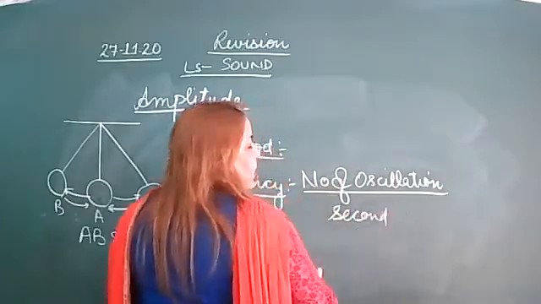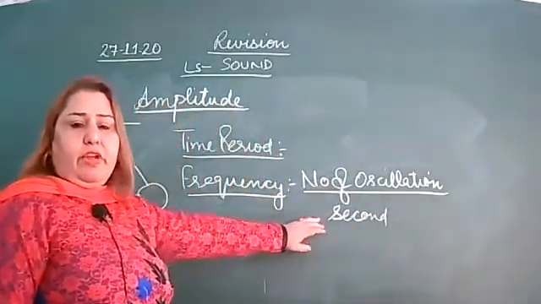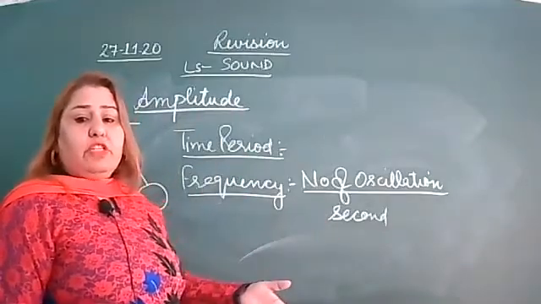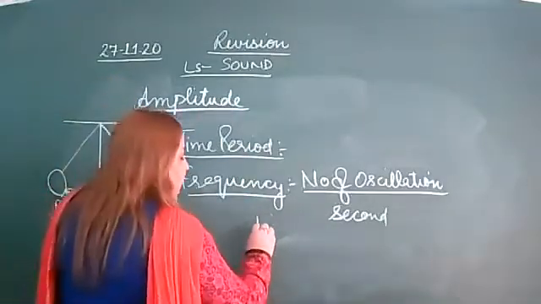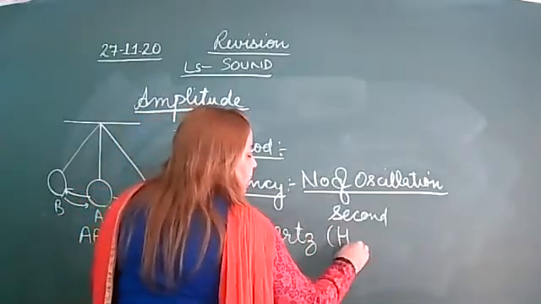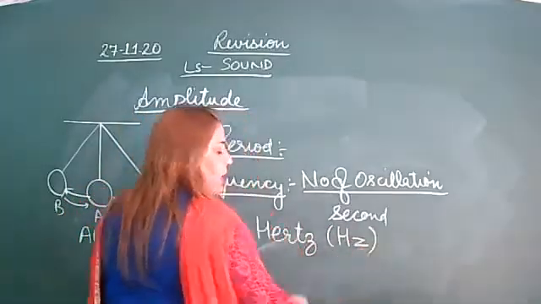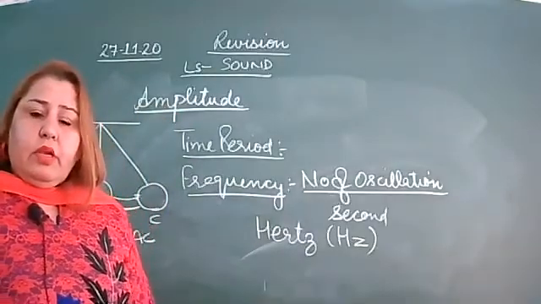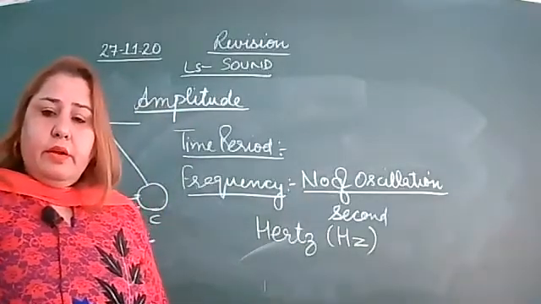The unit of frequency is hertz, H-E-R-T-Z, or you can write capital H and Z like this. Is it clear, beta? Right?